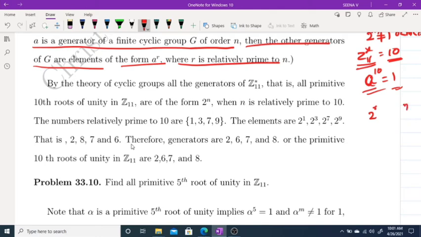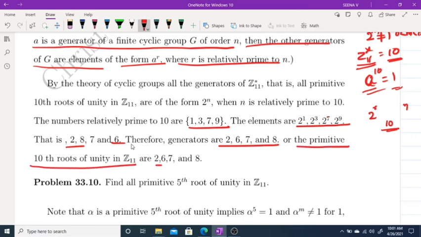So what about the numbers relatively prime to 10? Numbers relatively prime to 10 are 1, 3, 7, 9. So other elements are 2 raised to 1, 2 raised to 3, 2 raised to 7, 2 raised to 9, because here the order is 10. And 2 raised to 2 is 4, and 2 raised to 3 is 8. 2 raised to 7 is 7 modulo 11. Similarly, 2 raised to 9 is 6. Therefore, the other generators are 2, 6, 7, 8. Therefore, primitive 10th roots of unity in Z11 are 2, 6, 7, and 8.